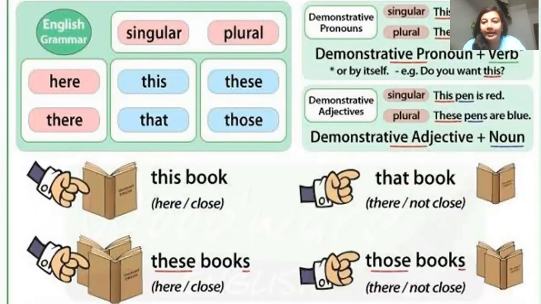कैसे हम identify करेंगे that if any word is a demonstrative pronoun or a demonstrative adjective. तो demonstrative pronouns जो होते हैं, as you can see on the screen itself, it always has a verb after it. जैसे इसमें लिखा है demonstrative pronoun plus verb. Example, do you want this, या फिर verb के बाद वो pronoun use होगा. या फिर this is a red pen or this is a blue shirt. So you can see that after this always verb is or are as per the number of the noun, whether it is singular or plural, verb will be used.